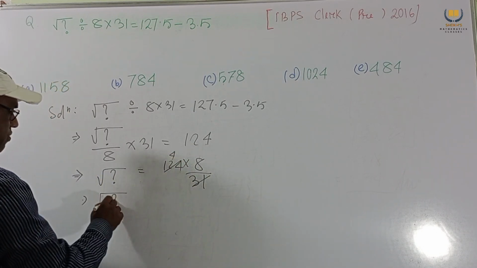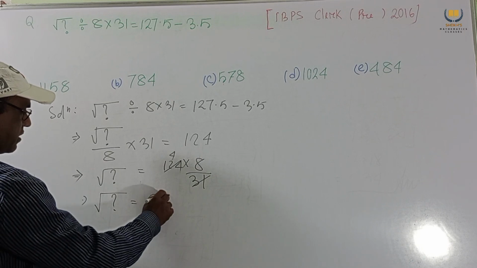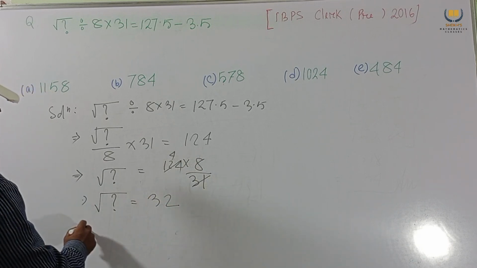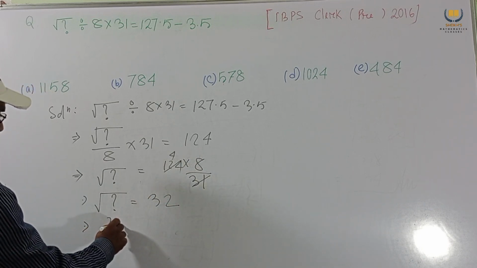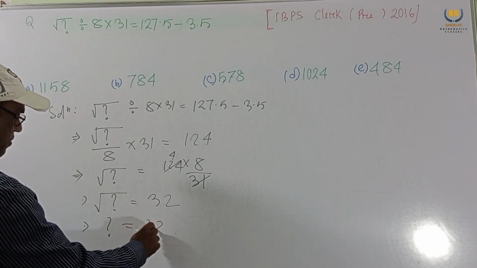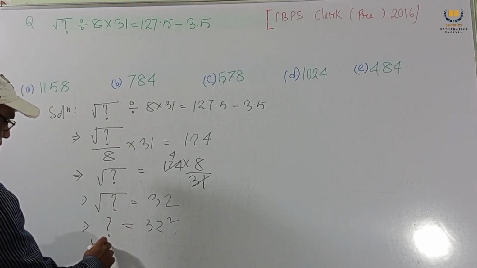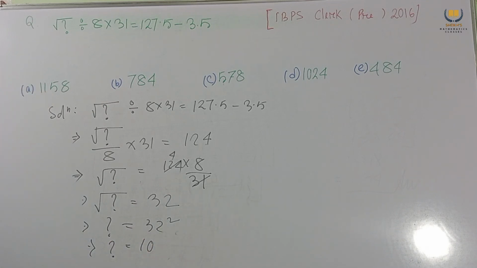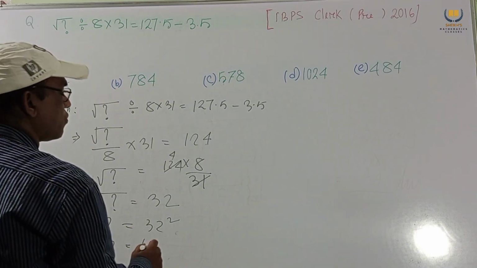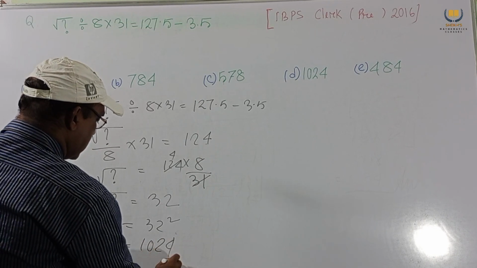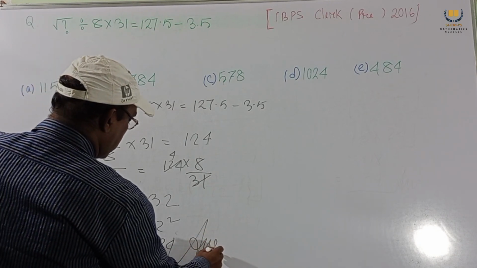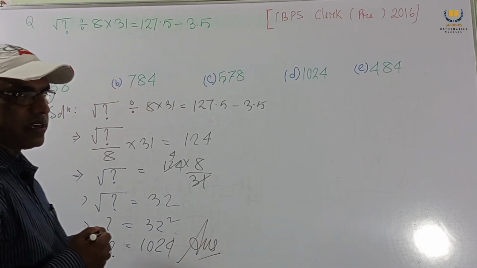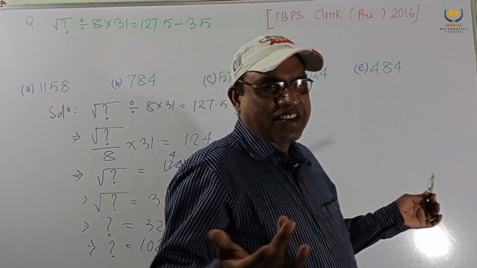Now if we multiply by 4, we get this one. This is root over question mark equals 32, and if we square both sides, then the root will be cancelled. This is 32 square. So question mark equals 1024. This is the answer. 1024 is our answer. So dear students, these are easy problems.